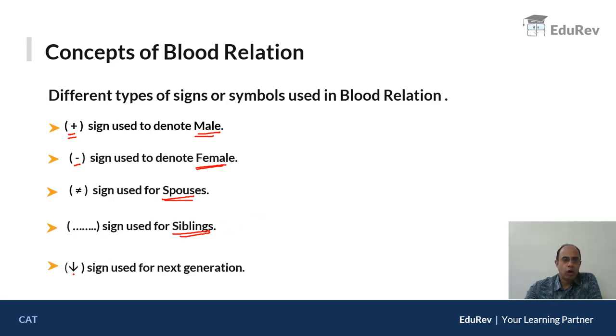And the downward arrow I have used as a sign for next generation. Whenever there is more than one generation, suppose I say A is the father of B, I need to denote the next generation. So I'll make the next generation down with the help of this arrow. This means A is the father of B. So I'll be using these signs while solving blood relation based questions. I'm telling you again, these are not standard. I've used them for my convenience.